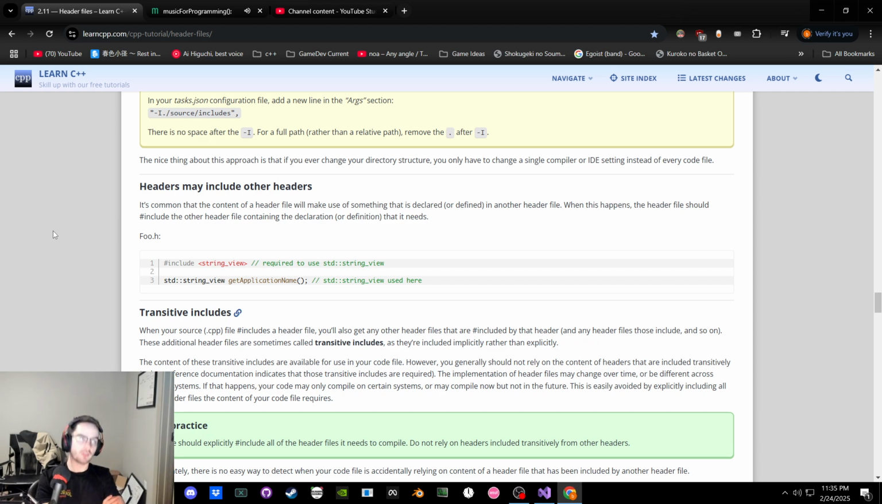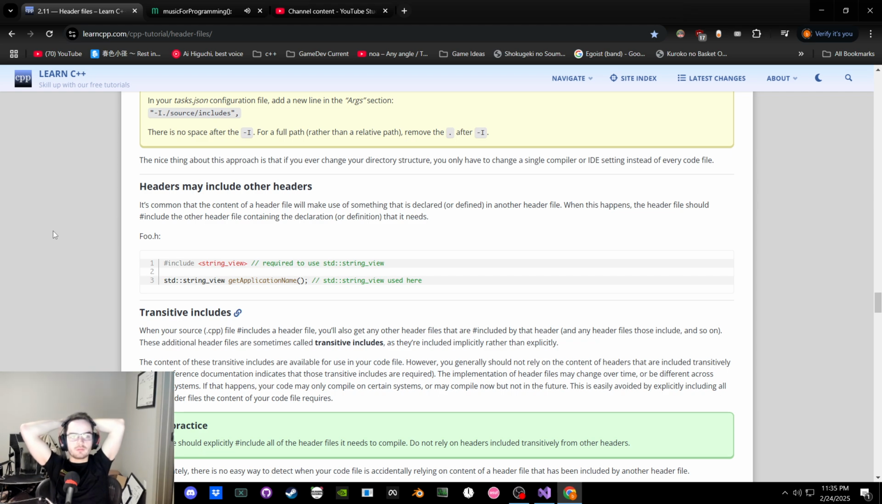Implicit. Yeah, it makes sense, because I include X, but in X, Y is included. Therefore, when I include X, I am including Y implicitly. I'm not saying include Y. I'm including X, and it just includes Y because it's already been included. I didn't choose it. Maybe I didn't even make X.h, but I'm including it, so I'm getting Y, that's for sure. The content available for use. Generally not rely on it.